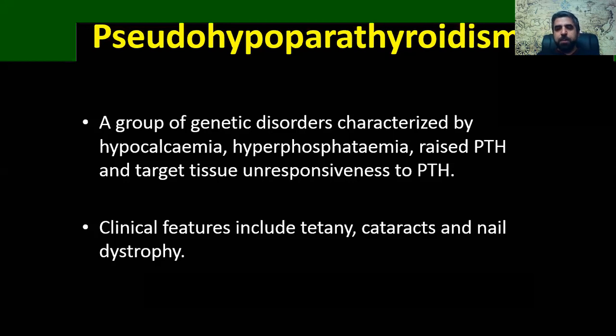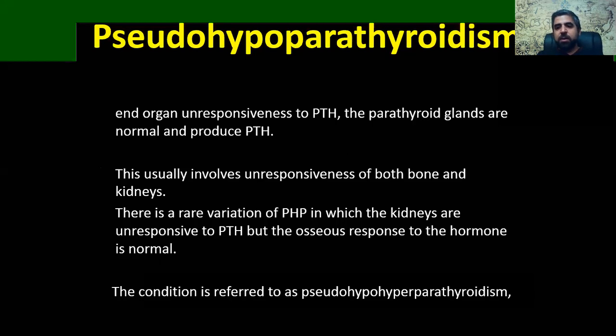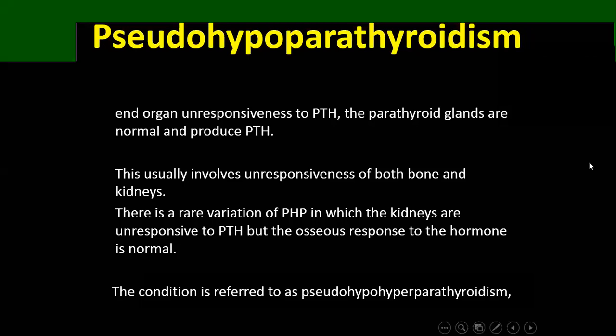So the result will be, pathologically, there will be features of hypoparathyroidism, but the parathyroid hormone is increased. So it is not a real hypoparathyroidism, it is pseudohypoparathyroidism. Clinically, as features of hypoparathyroidism, there will be tetany, cataract, and nail dystrophy. The end organs are not responsive to the parathyroid hormones, but the parathyroid glands are normal and even increase parathyroid hormone excretion to make the end organs responsive.